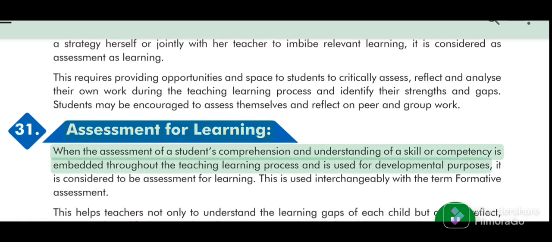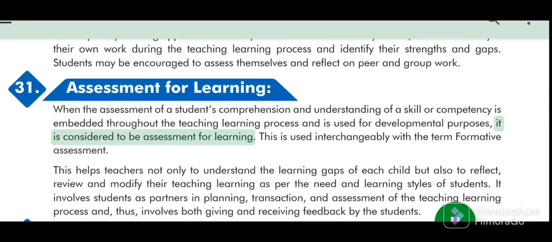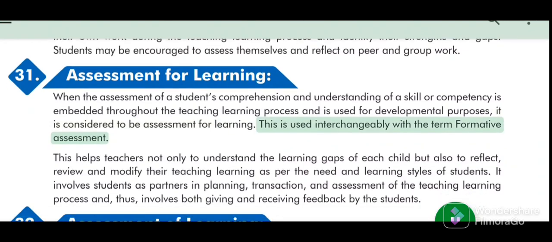31. Assessment for learning. When the assessment of a student's comprehension and understanding of a skill or competency is embedded throughout the teaching-learning process and is used for developmental purposes, it is considered assessment for learning. This is used interchangeably with the term formative assessment.